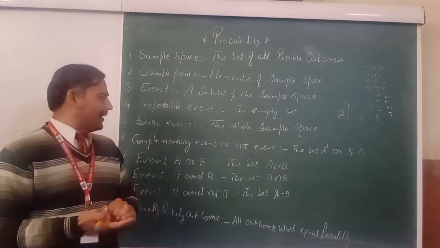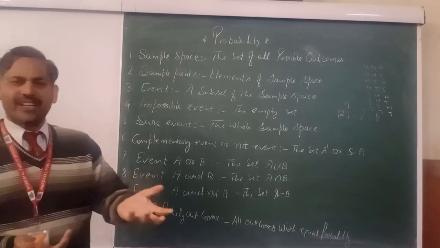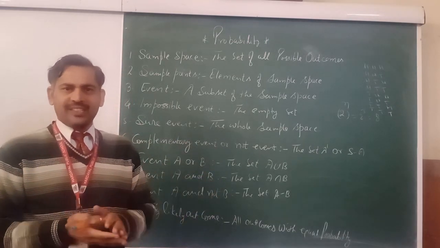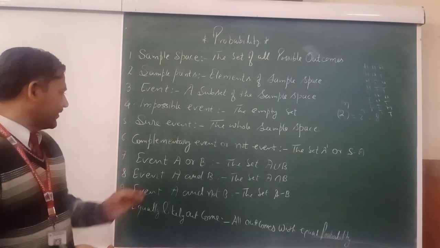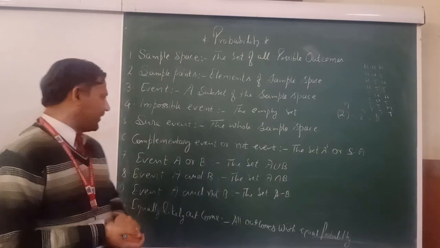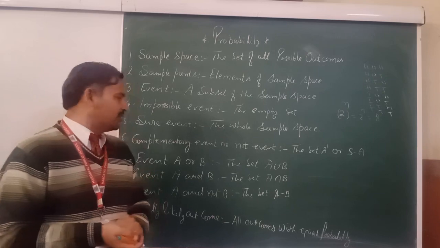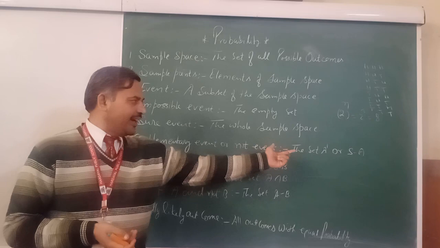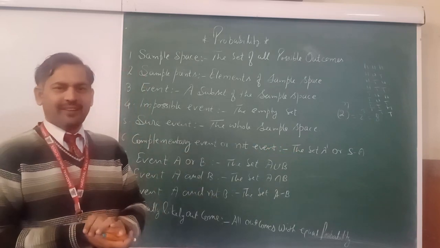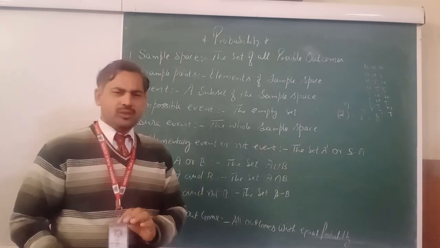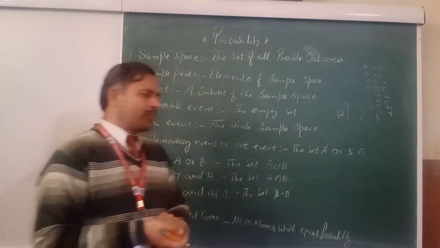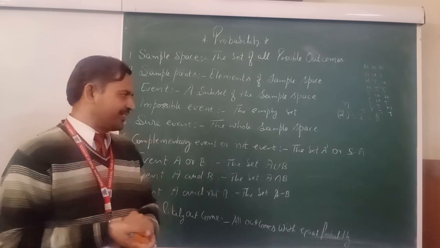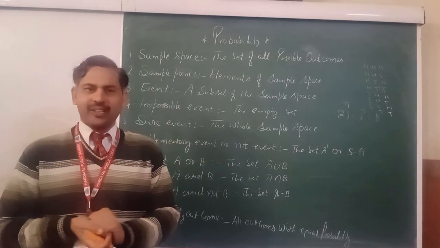Now, complementary events. Complement in set theory you know very well. A complement means universal set minus A. Okay, dear students, now the point is the complementary event, or complementary means not events. You can say not events. A complement in set theory, you know very well, means from the universal set you remove those elements. That is known as the complementary set.